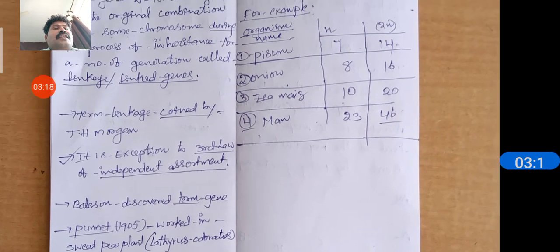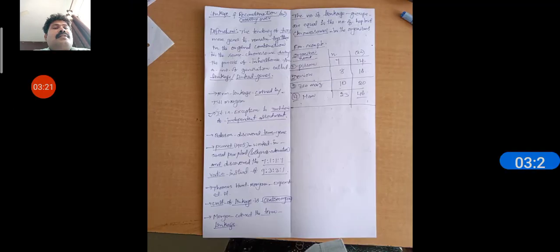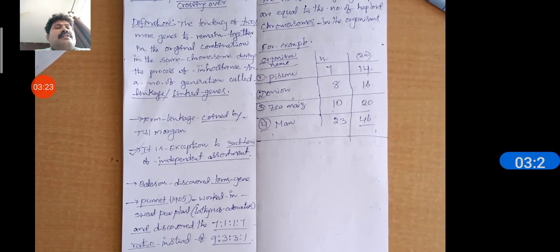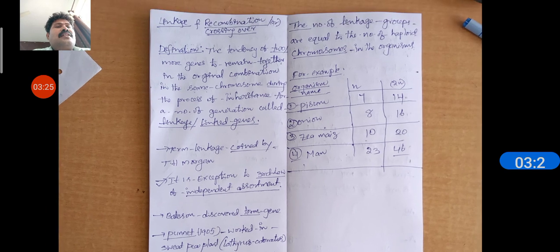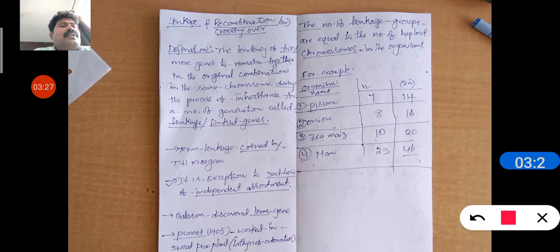Next, the number of linked groups is equal to the number of haploid chromosomes in the organism.